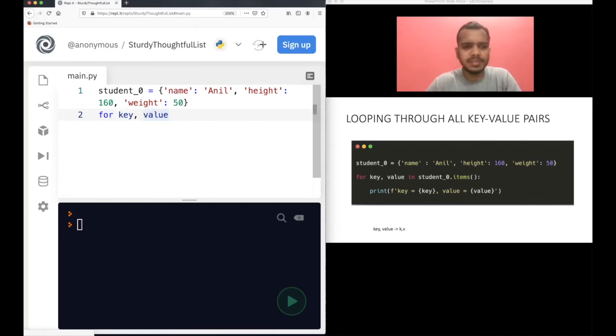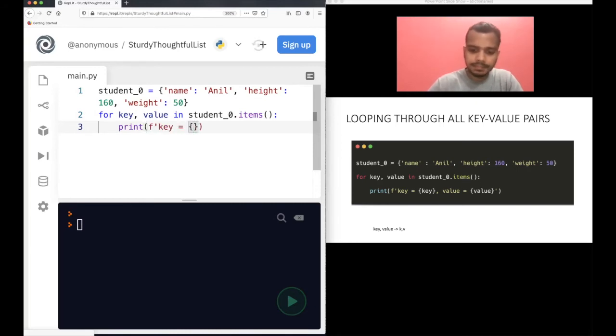It's not an issue if you do not have a space. For clarity, I am writing student. Student zero dot items. This is very important here. I will print f key equal to key, and comma value equal to value. I will explain you in some time. Just wait one minute.